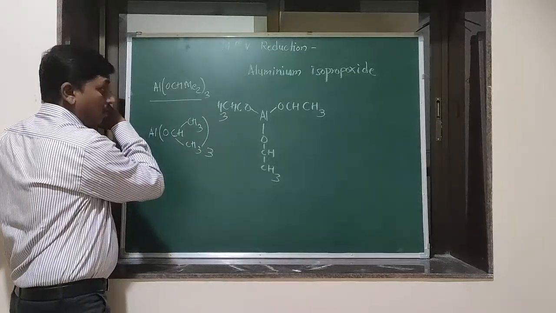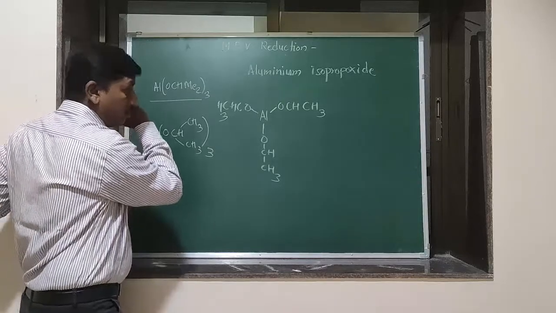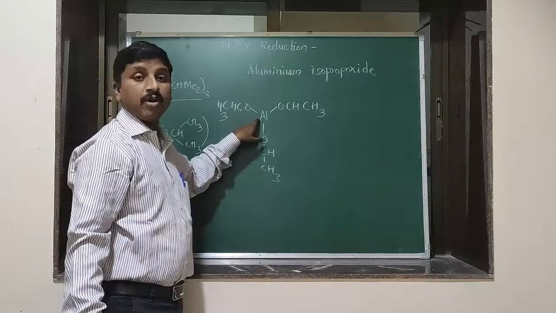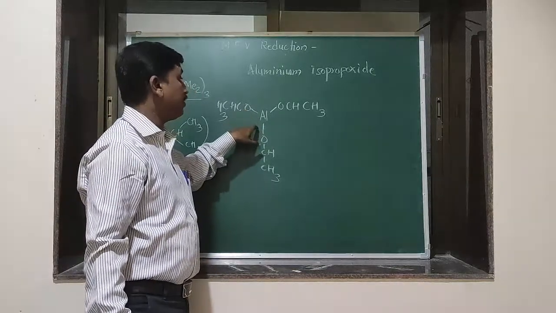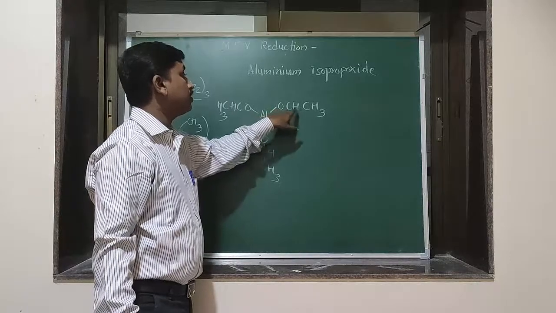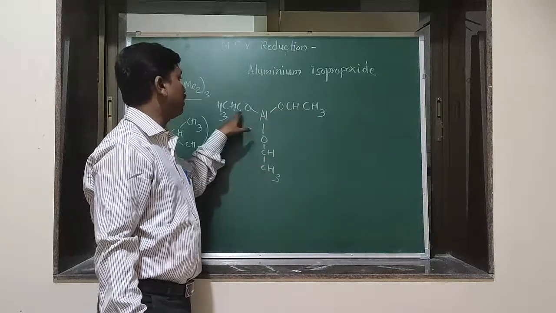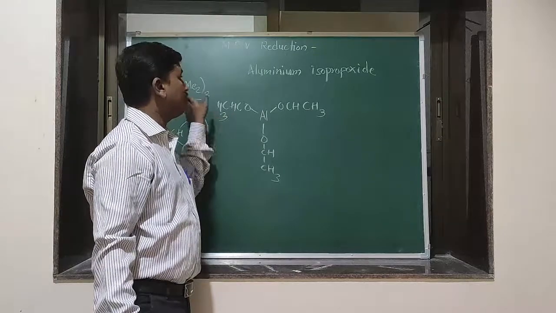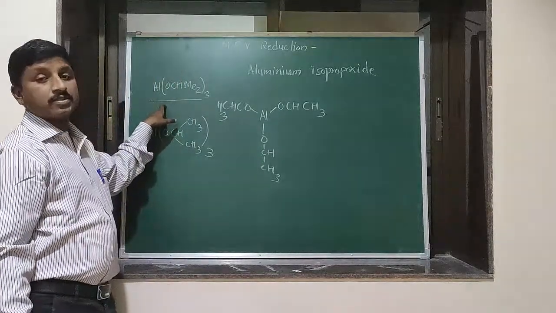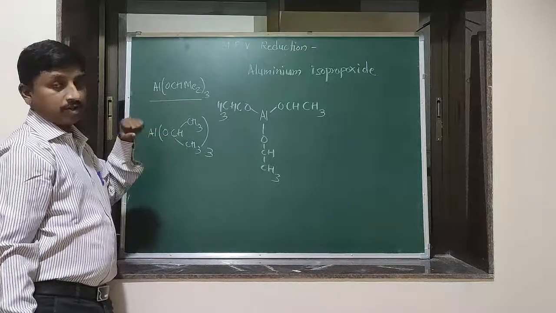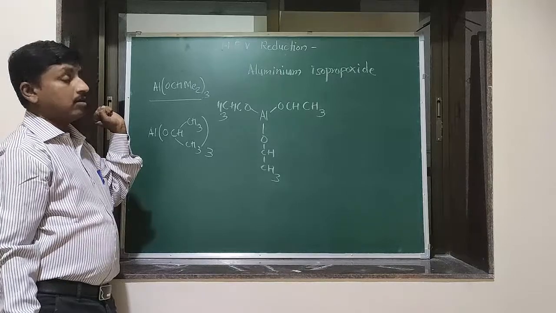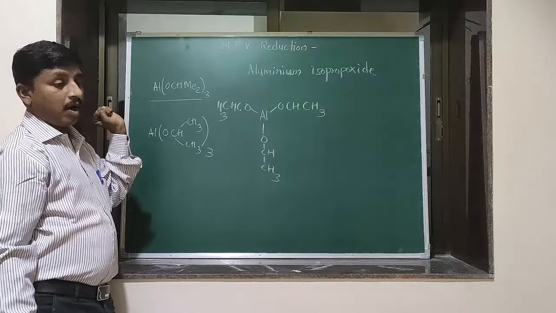Okay, or it may be represented like this. The aluminum has valency 3, so it is bonded to 3 oxygen, and then CH(CH3)2. That means Al(OCHMe2)3. This structure or these structures are aluminum isopropoxide.